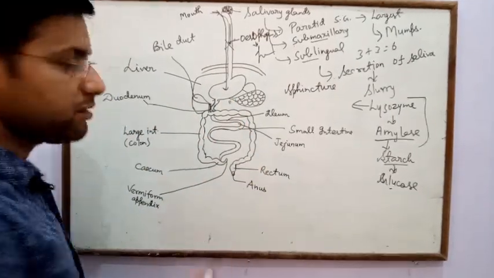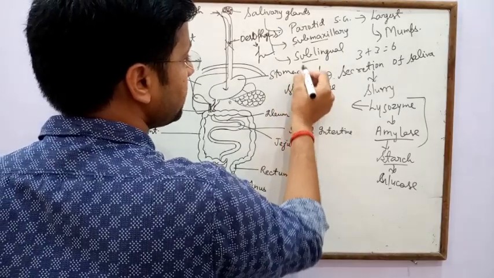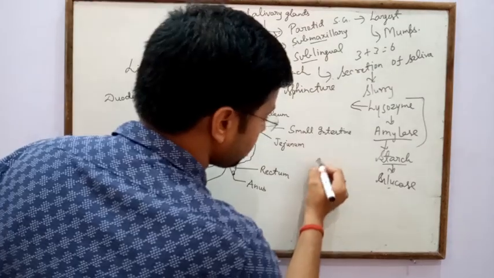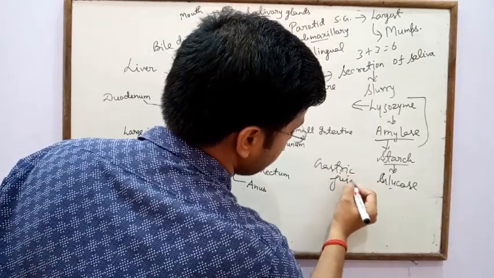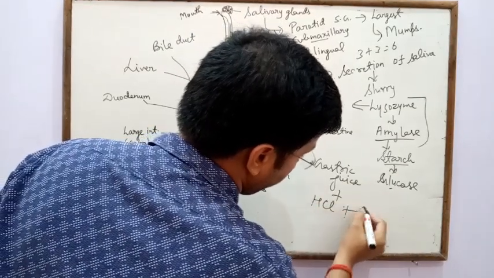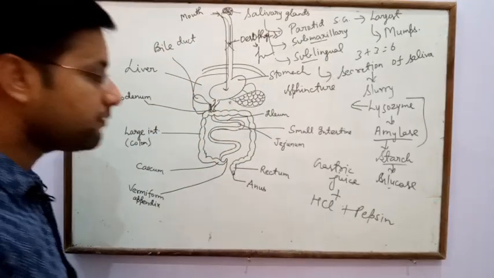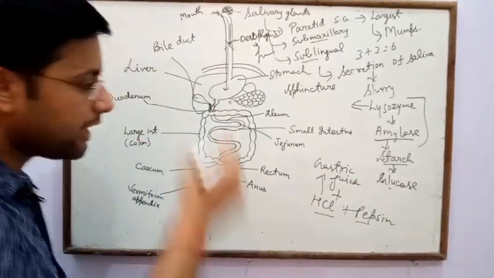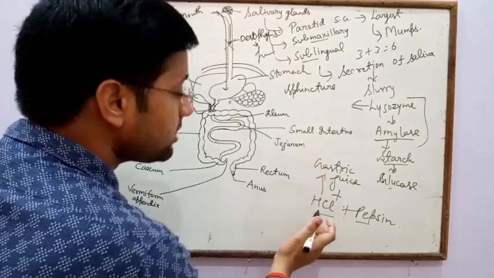Stomach is a bag-like structure, the broadest part of our alimentary canal, and in the stomach there are many digestive enzymes, that is gastric juice. HCl and pepsin are present for the digestion of food. HCl and pepsin both form gastric juice or digestive juice, which helps in the digestion of food.